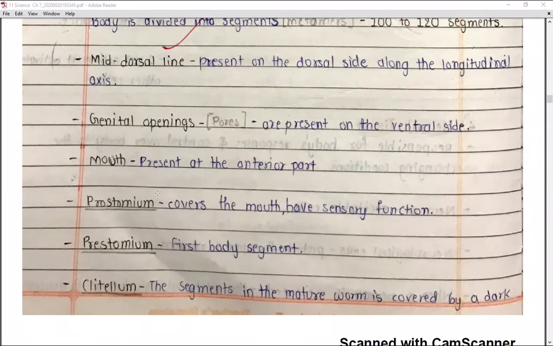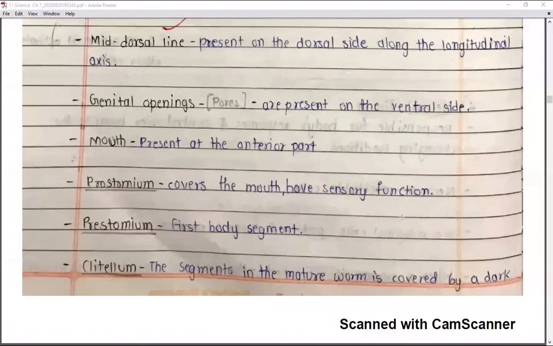Next, the mouth is present at the anterior part. Anterior means at the front, posterior means at the back. So the mouth is present anteriorly, that means at the starting of the earthworm. Prostomium covers the mouth and has sensory function. There will be a cover-like structure on the mouth, which is known as the prostomium, right? And its function is the sensory function. That means it is responsible for sensing the different types of environmental conditions.